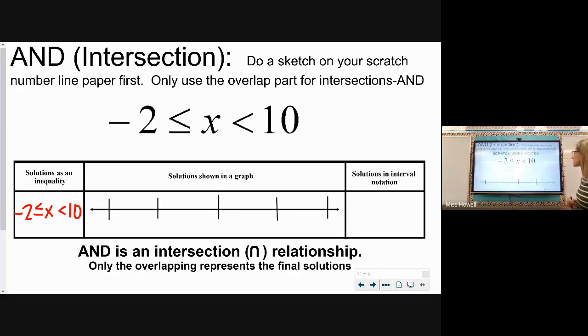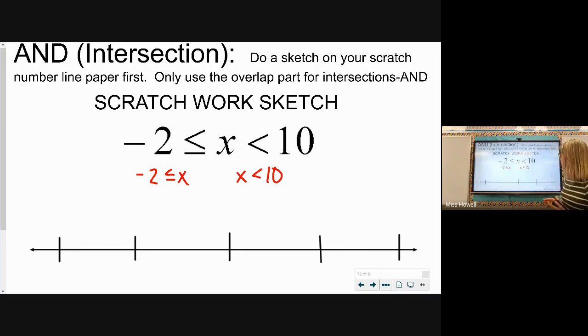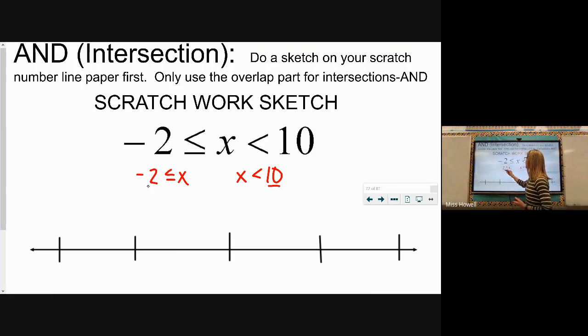So we're going to go to our scratch paper. Let's make our little sketch here. We have two problems here. Negative 2 is less than or equal to x, and x is less than 10, right? And the and just sort of smushed those two things together. So the way that our number lines are going to change a little bit here, since we now have two values instead of just one, I'm going to use my two tick marks that are offset from the center. So negative 2 here and a 10 here.